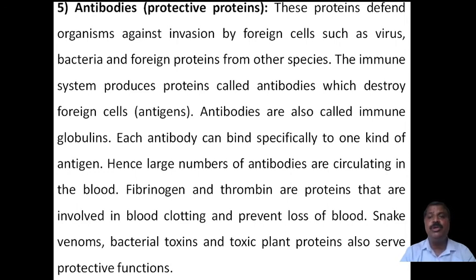Antibodies, the immune system's proteins, destroy foreign cells or antigens. Antigens are foreign molecules like bacteria, viruses, and germs.